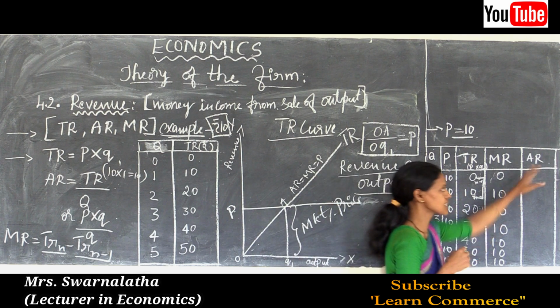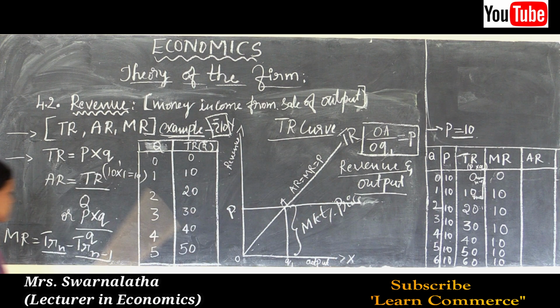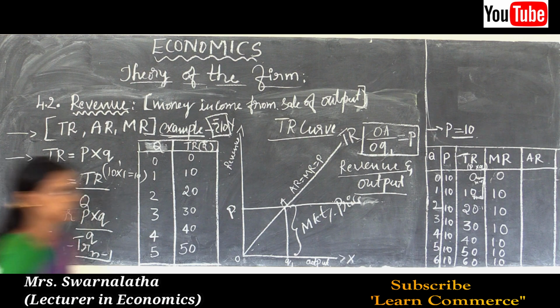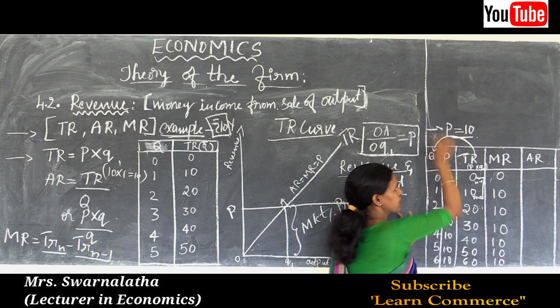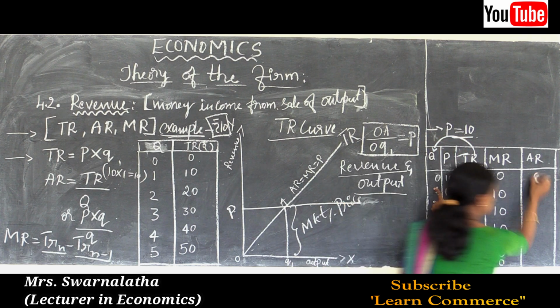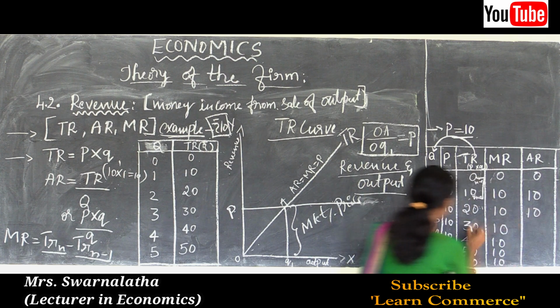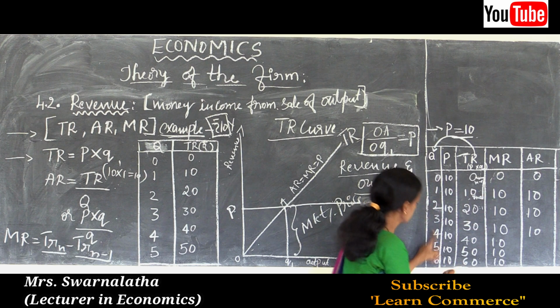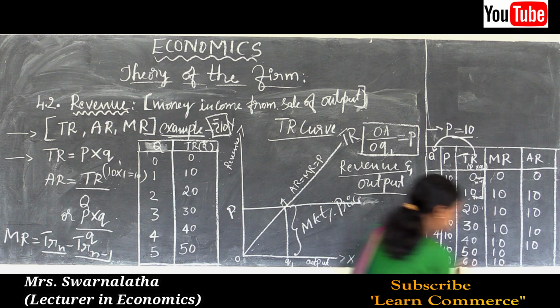Next we should examine how to calculate average revenue. As we studied, the formula to calculate average revenue is AR is equal to TR by Q, or P into Q by Q. TR means P into Q. Thus TR divided by Q. 0 by 0 is 0. 10 by 1 is 10. 20 by 2 is also 10. 30 by 3 is 10. 40 by 4 is also 10, like that 50 by 5 and 60 by 6.